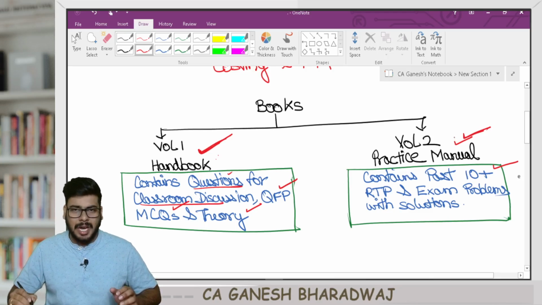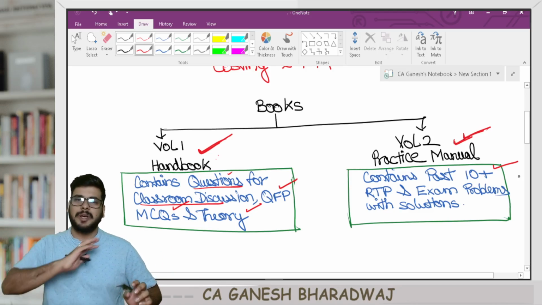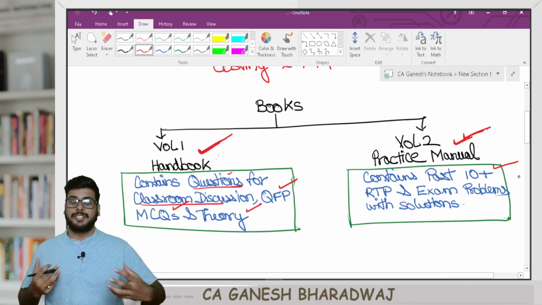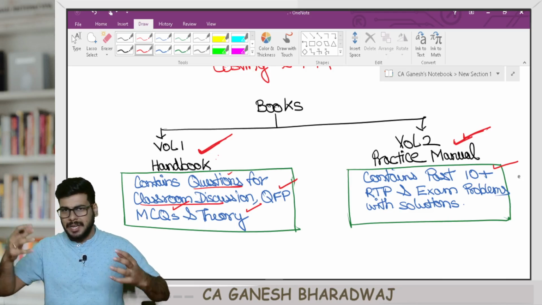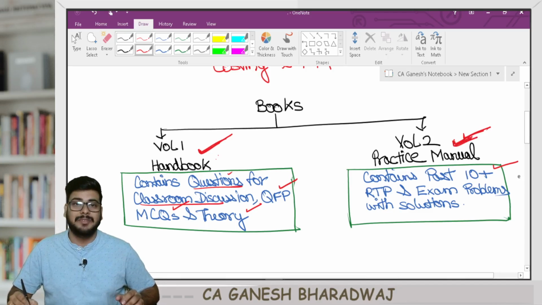So that's why we are providing the soft copy of this free of cost. So this can be used by anyone. It is not necessary that you need to buy the lectures to make use of this. Absolutely not. Even if you are preparing from another faculty or by doing self-study, definitely have this practice manual. A lot of work has gone behind it.